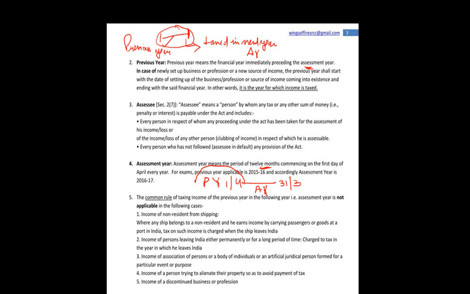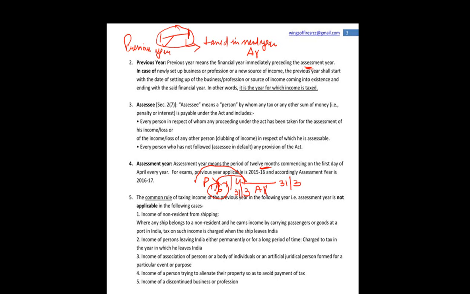However, in case of a newly set up business or a profession or a new source of income, the previous year shall start with the date of setting up of the business or a source of income coming into existence. अब let's suppose आप बिजनेस ही 1 जून से स्टार्ट कर रहे हो, आपकी इनकम accrue भी 1 जून से ही होगी. So in that case the previous year shall be from 1 June to 31st March. The assessment year will begin from 1st April till the 31st March of next year and accordingly the income of the previous year shall be taxed.